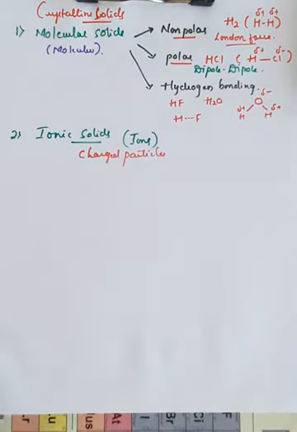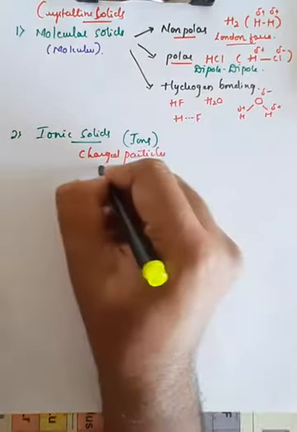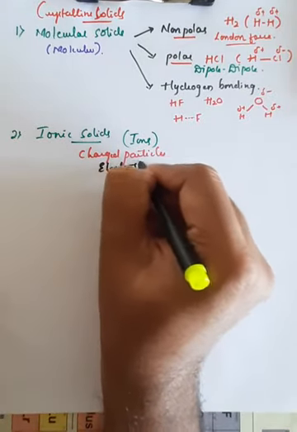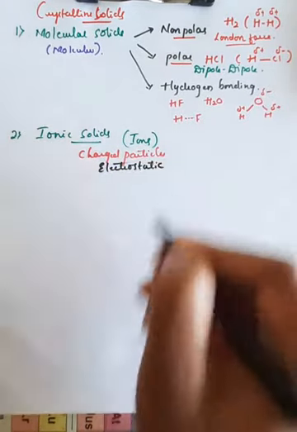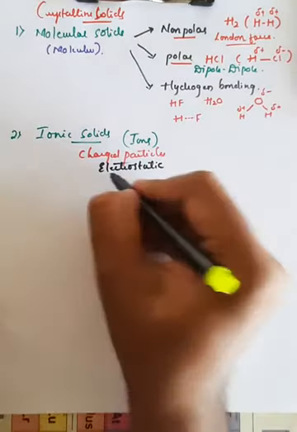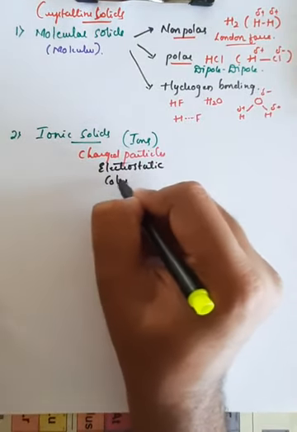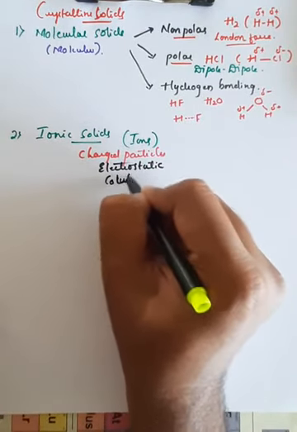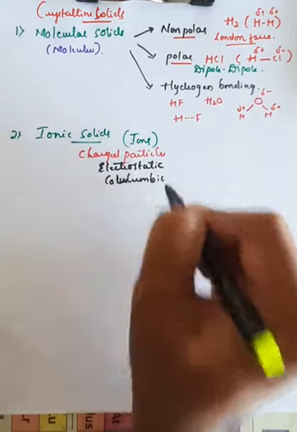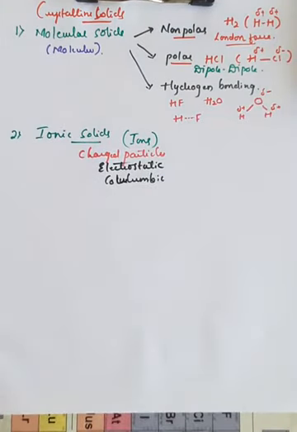The force of attraction between these particles will be purely electrostatic in nature, or you can call it Coulombic force of attraction between the atoms.